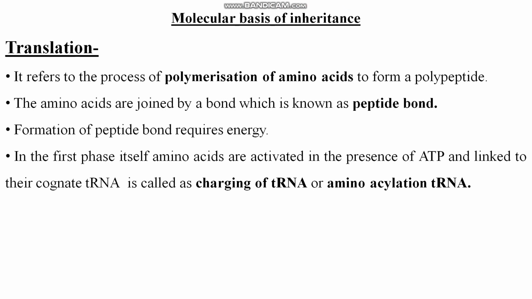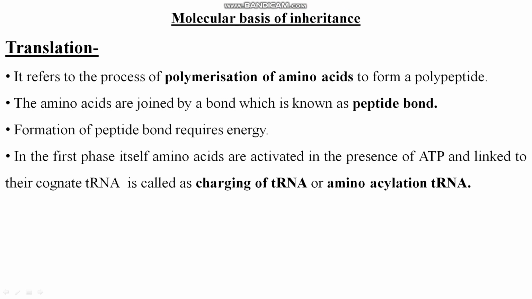So today we will continue molecular basis of inheritance, that is chapter 6. In this chapter, we had already done the introduction of DNA, the Watson and Crick model of DNA, and replication. We had done some experiments, like the Griffith experiment, Hershey and Chase, and Meselson and Stahl, right? We had done replication and transcription also. Today we will continue with translation.